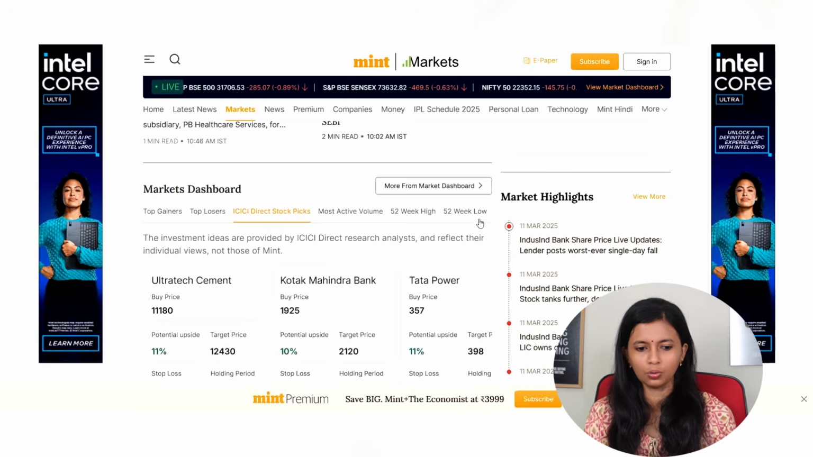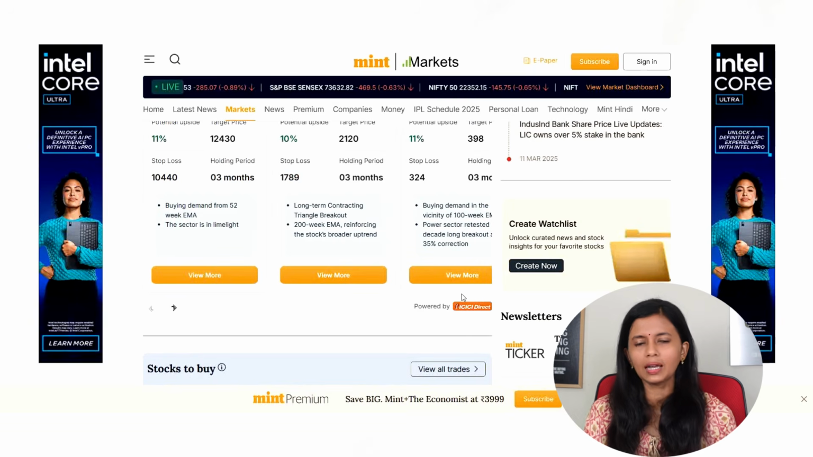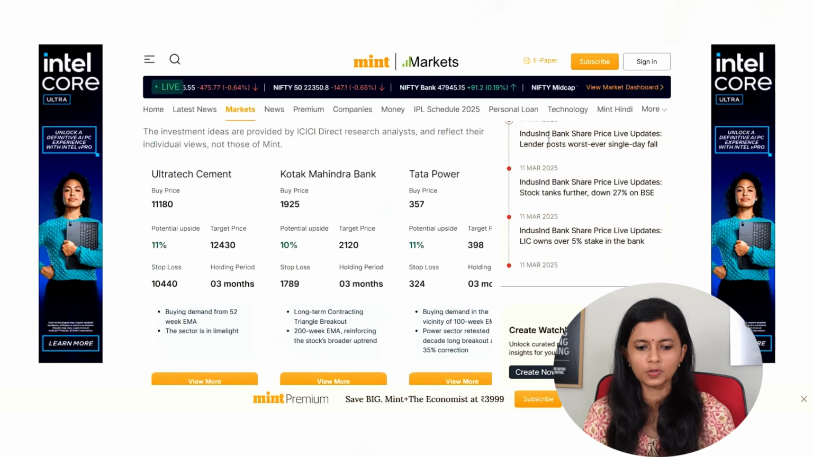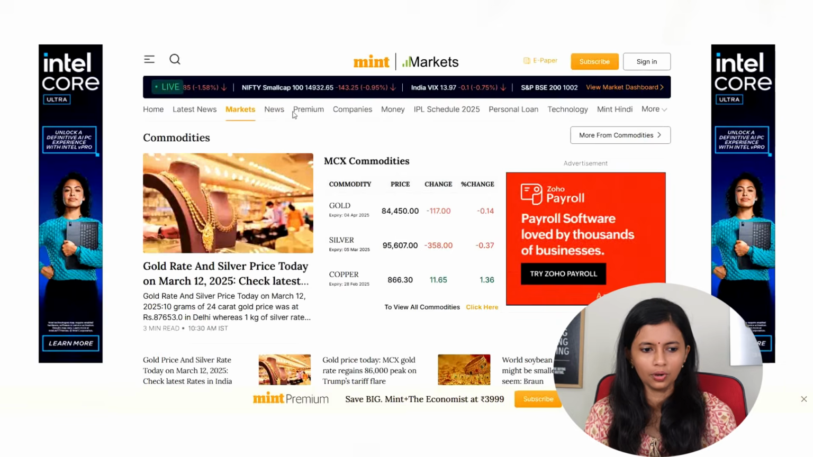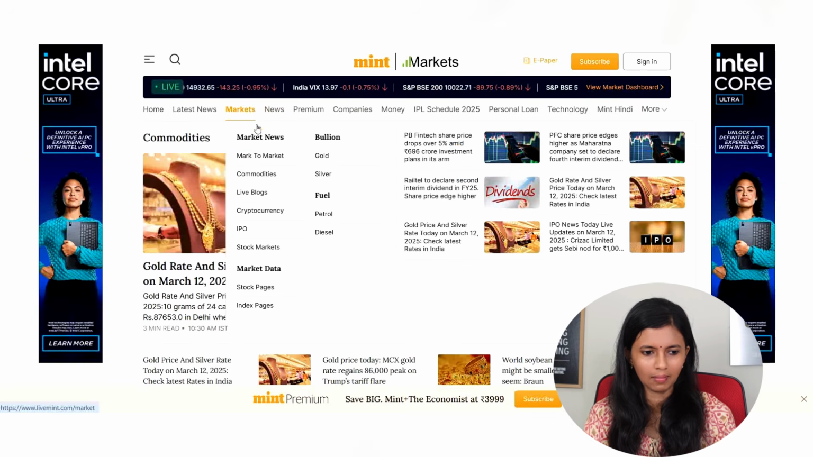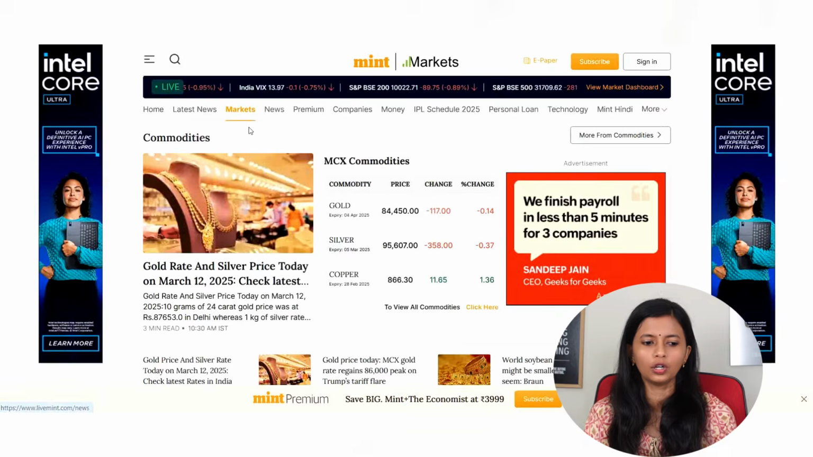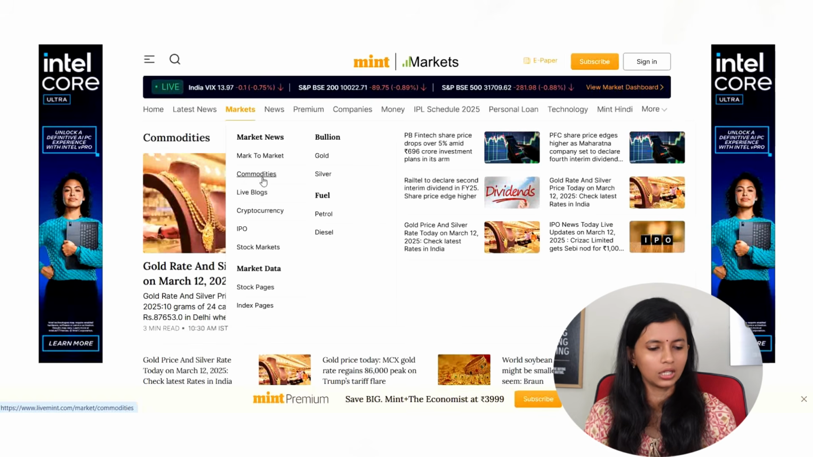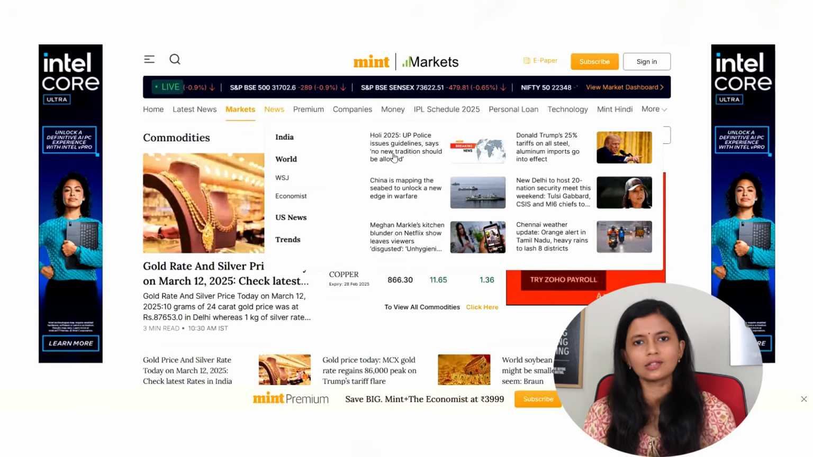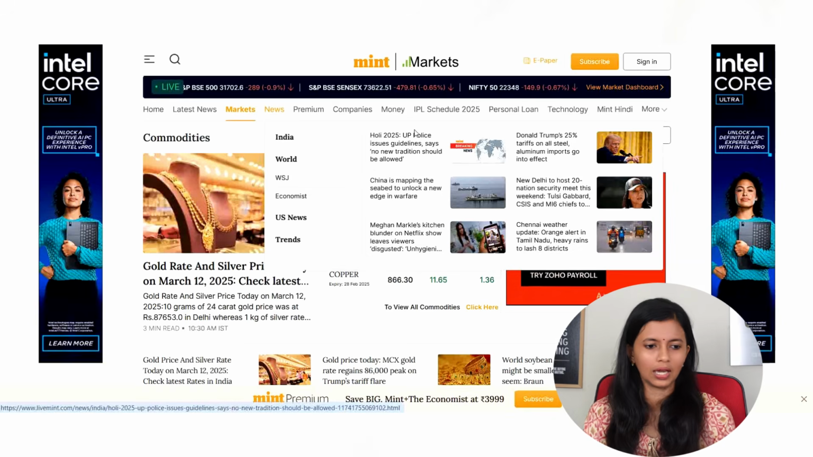Also you have 52-week high, 52-week low. So depending upon which is that on which you rely for the stock selection, you can use that option over here and use it. Also you have different options. If you just select market over here, you can see if you want particular information about the commodities, then that is available, cryptocurrencies, that is available, even the information relating to the IPOs are available over here. So this is also one of the very good websites that you can refer to.